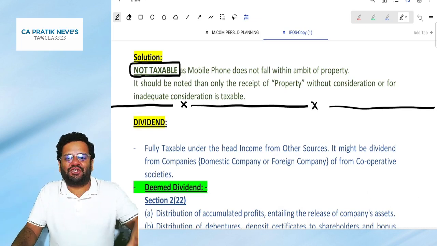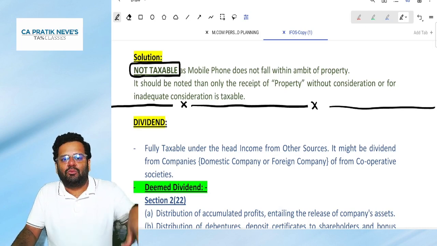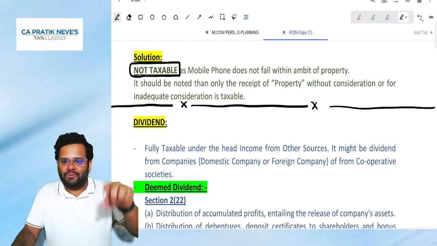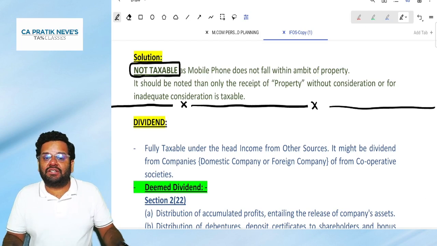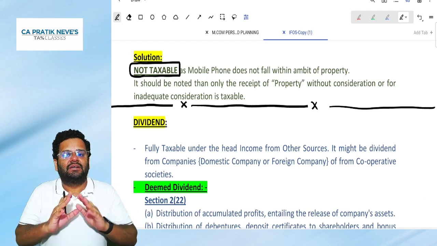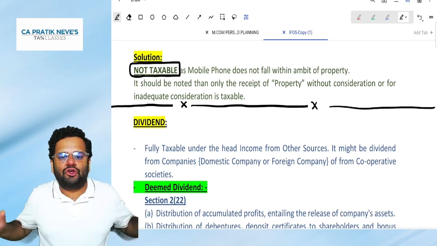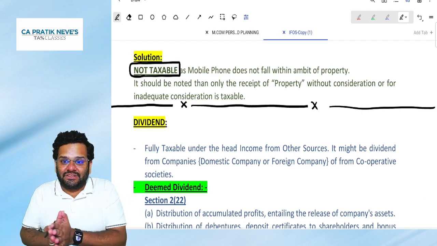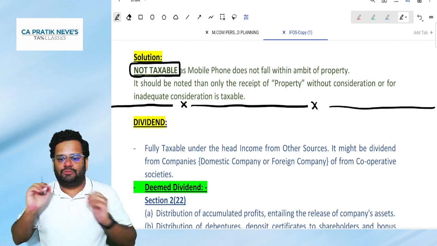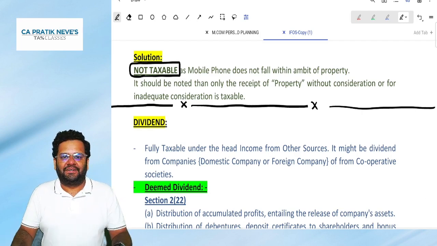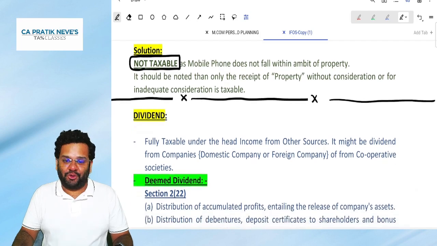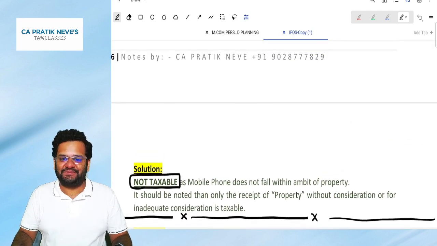Does the definition of property include a phone, wristwatch, motor car, laptop, computer? No. So even if you receive such things as gifts, they are not taxable irrespective of their value. Did you understand? All of you? 100%?